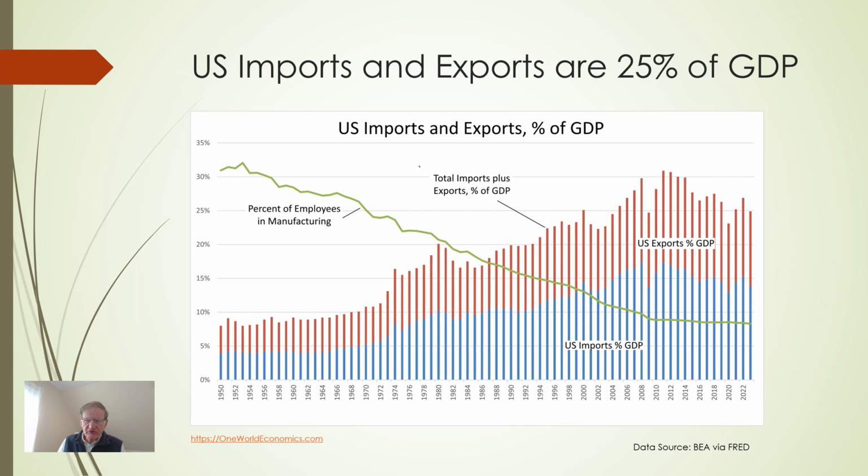While manufacturing employment has declined, our exports have ballooned in dollars. The US is the second largest exporter in the world behind only China. While we have a large trade deficit compounded by growing government deficits, imports and exports together are 25% the size of the US economy. Anything that hurts the US exports will cause job layoffs. So in this chart, the blue lines are our imports, the red lines are our exports, and as you can see, that's about 25% of total GDP. It's been as high as 30%. And meanwhile, the percent of employees in manufacturing has gone down, even as our net exports have gone way up.